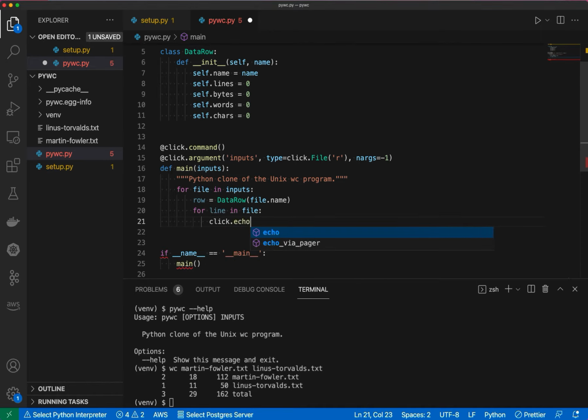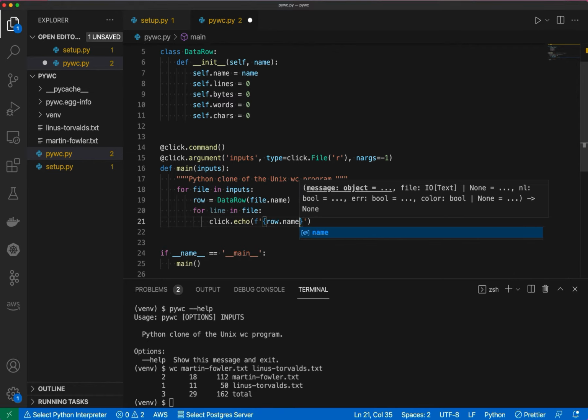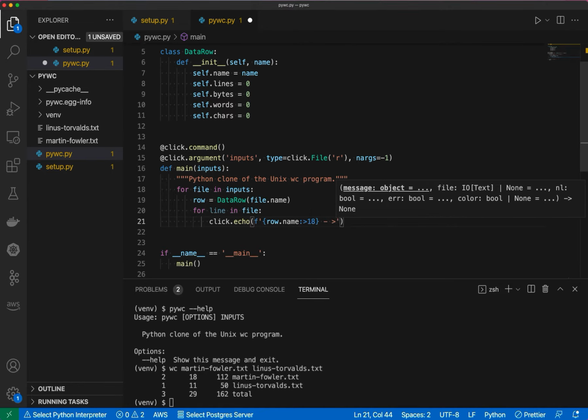And I can use the click echo function to print out to the screen anything I want to standard out. So I'm going to use an f string, and I'm going to say, well, let's print row name, and I want that to be right aligned, and I want to pad it always to 18 characters long. And then I'm going to do like a little arrow pointing to the specific content of that line. So I'll do line. And then each line is already going to have a new line character on the end of it,